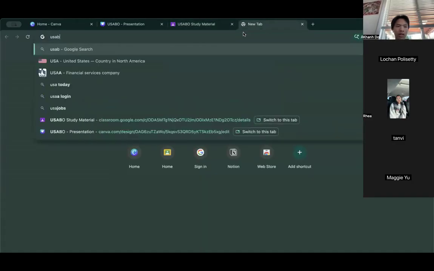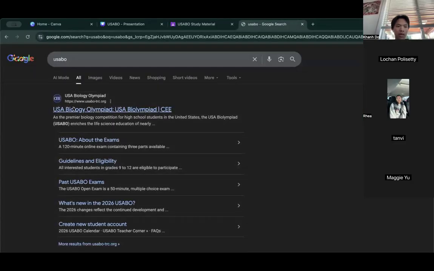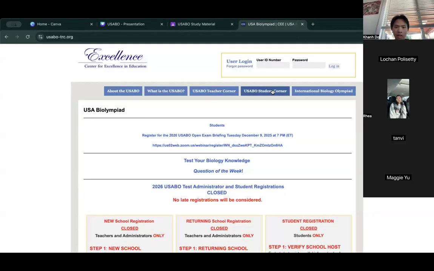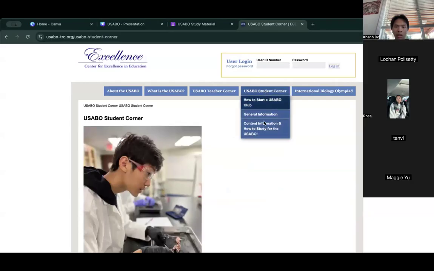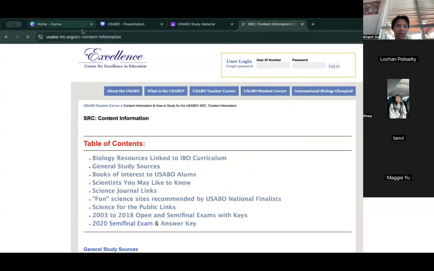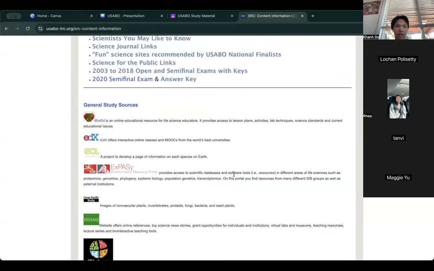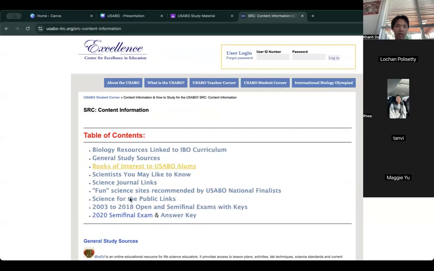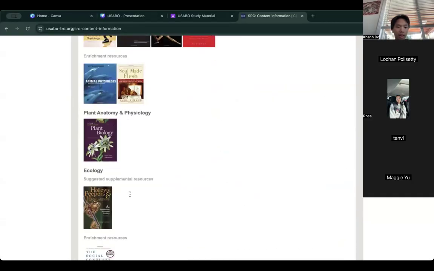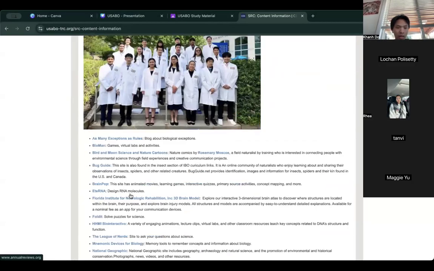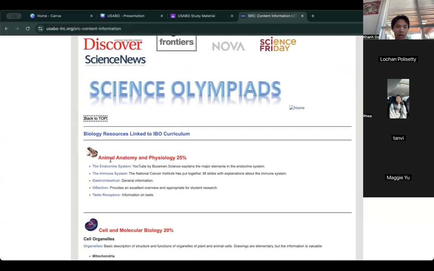But if you actually go to the website itself and go to how to study, this is one of the really good websites, like the main page, where there's everything, like general study sources and all these fun things. If you scroll all the way down, there are different sections showing how much each would be tested on the exam.